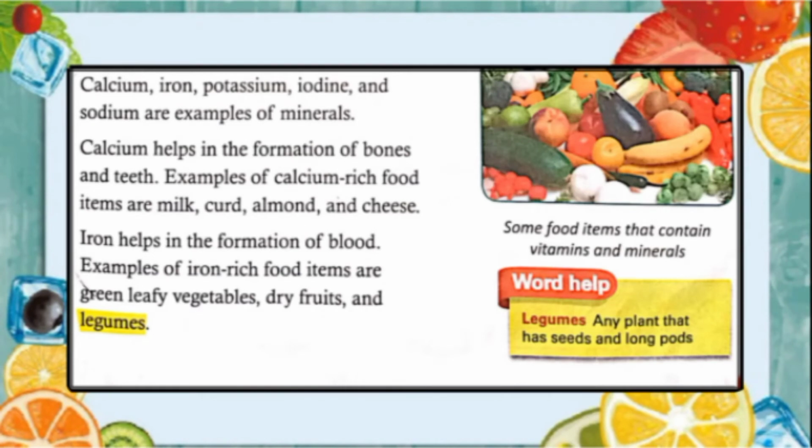Now, as you know, calcium, iron, potassium, iodine, and sodium are examples of minerals which are also important for our body. So, calcium helps in the formation of bones and teeth. Examples of calcium-rich food items are milk, curd, almonds, and cheese. And iron helps in the formation of blood. Examples of iron-rich food items are green leafy vegetables, dry fruits, and legumes, which means any plant that has seeds in long pods.